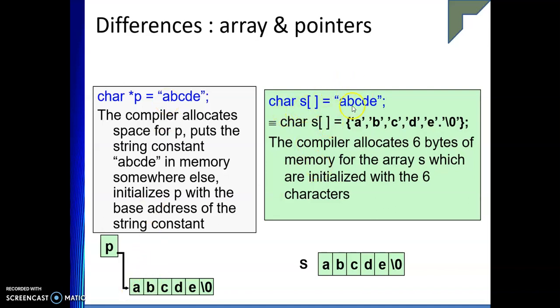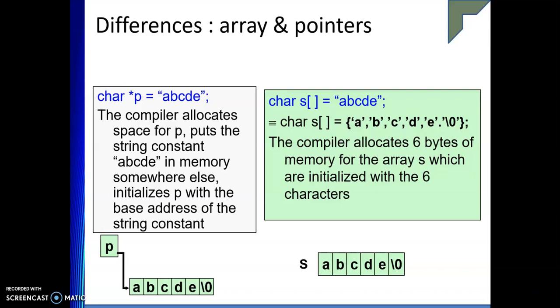Similarly, if I declare an array s, this is one way, and another is A B C D E and then the null character. Here the compiler allocates 6 bytes of memory for the array s, which is initialized with 6 characters. So you can understand the difference. If you simply have a character array, you have 6 bytes of memory allocated. But whenever you have a pointer type, you have to understand that content like ABCDE is stored somewhere else in memory.